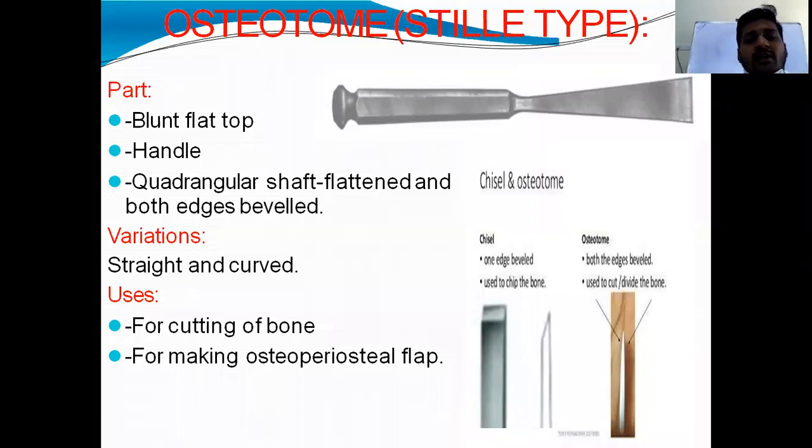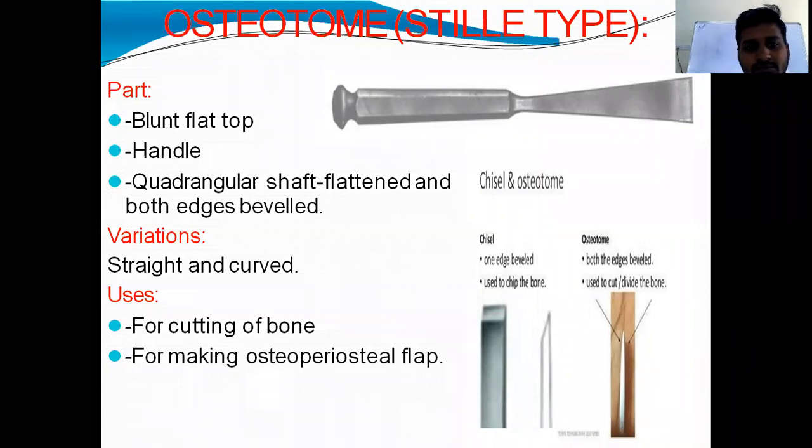This is the blunt flat top on which we will strike with a hammer. Variations: the shaft may be straight or curved, and it is used for cutting of bone and for making osteoperiosteal flap.